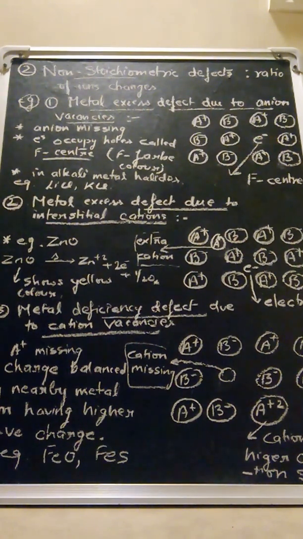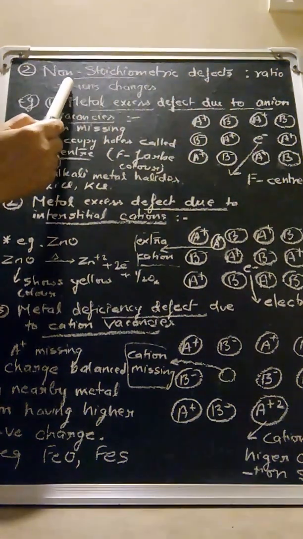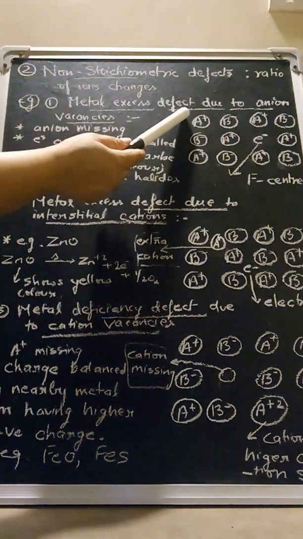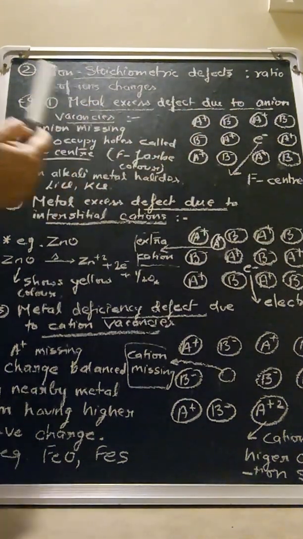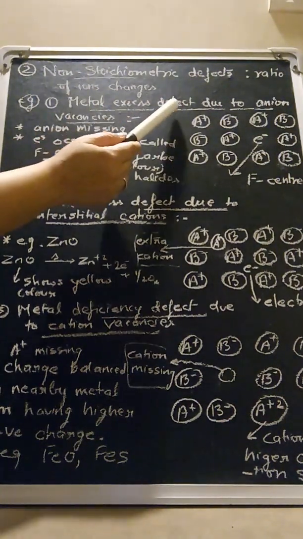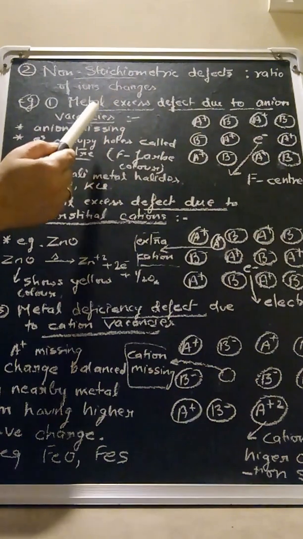Non-stoichiometric means the defect arises in such a way that the ratio of the cation and anion changes. The ratio does not remain the same, it changes. Examples of non-stoichiometric defects are: number 1, metal excess defect due to anion vacancies. The first defect is metal excess defect due to anion vacancies.